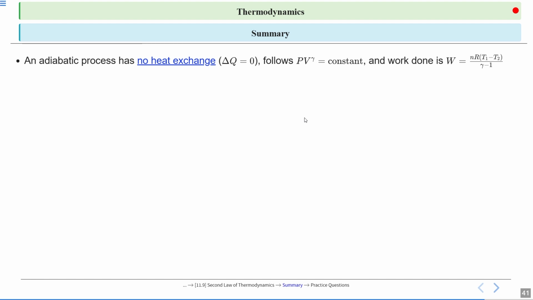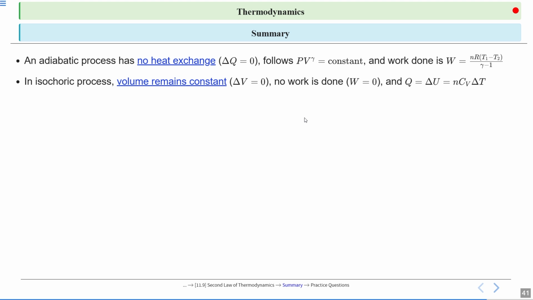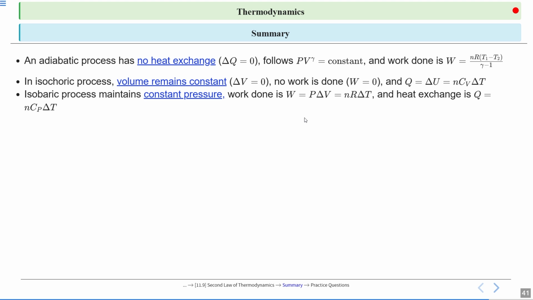Now we summarize it. An adiabatic process has no heat exchange, delta Q equal to 0, follows PV^gamma equal to constant, and work done is W equal to nR(T1 minus T2) divided by gamma minus 1. In an isochoric process, volume remains constant, delta V equal to 0. No work is done, W equal to 0, and Q equal to delta U, that is equal to nCv delta T. An isobaric process maintains constant pressure. Work done is W equal to P into delta V, so it will be equal to nR delta T, and heat exchange is Q equal to nCp delta T.